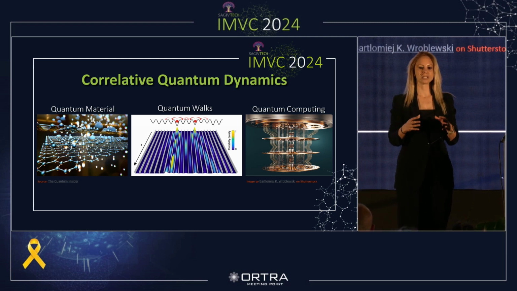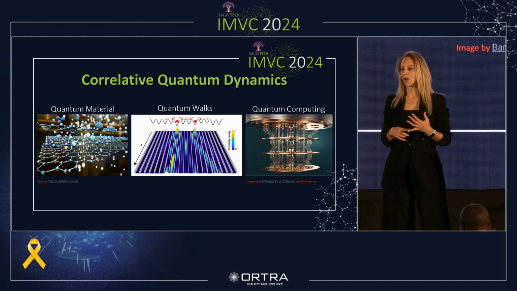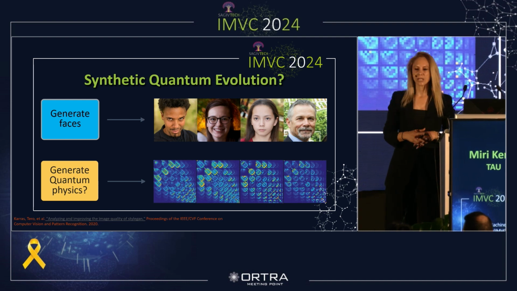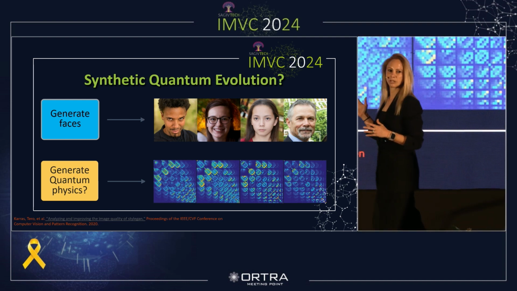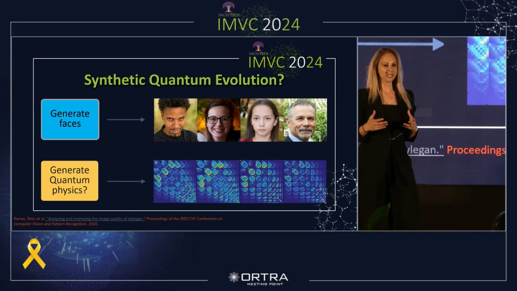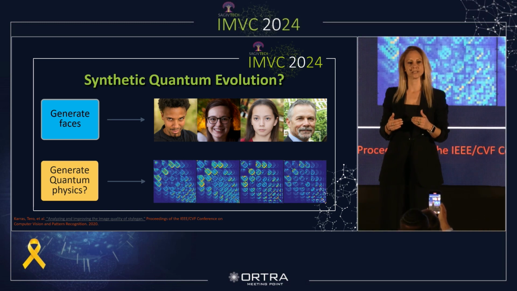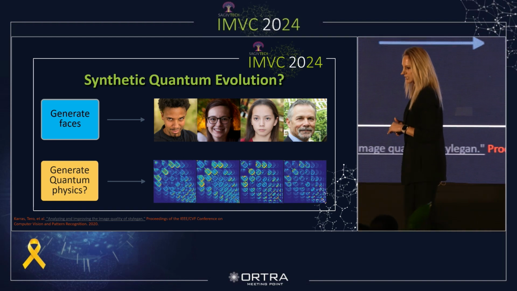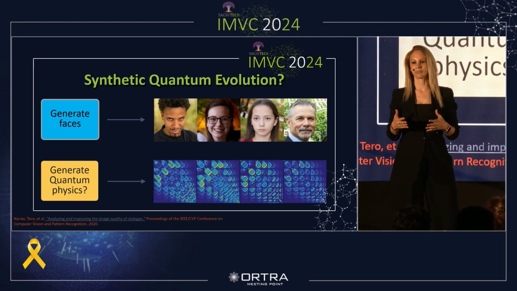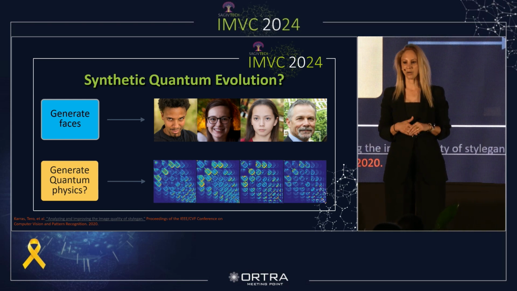So an inherent challenge in this field stems from the complexity of the high-dimensional non-classical correlations required to describe, analyze, or simulate these dynamics. Is it possible to develop a model that will understand the quantum rules from observation alone, enable post-training exploration of the problem space, such that we could reveal underlying phenomena? And if so, how can we verify that real physics has been learned? Because one of the limitations of those models is that they seem to come up with convincing-looking things, but we don't know if it's true or not. That's a big problem for scientists and something that we had to solve. In the following, I'll show exactly how we dealt with it.